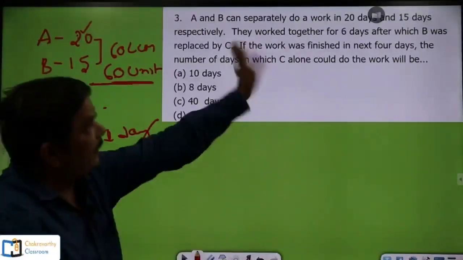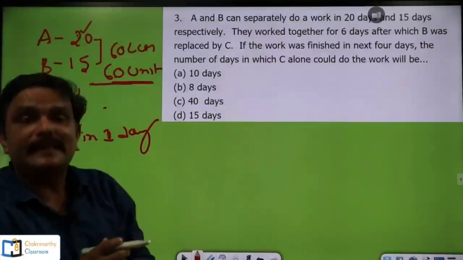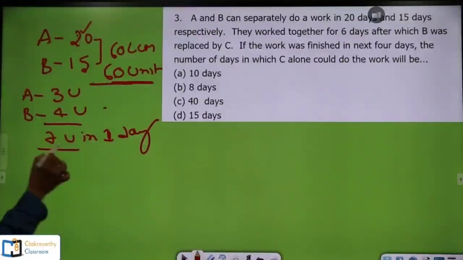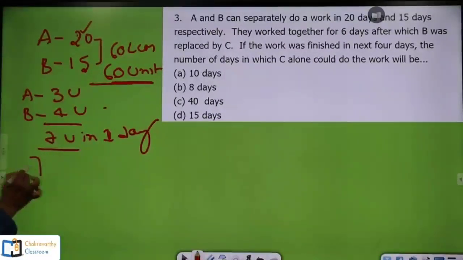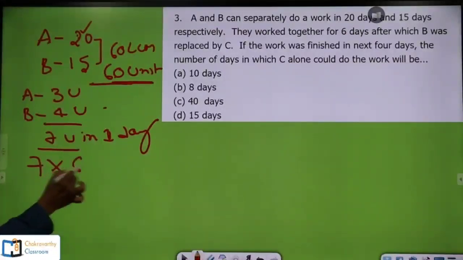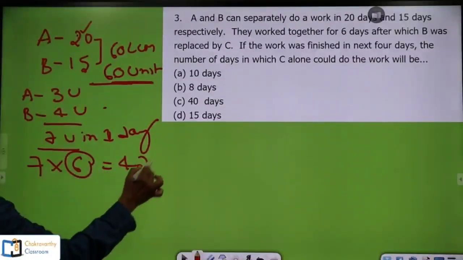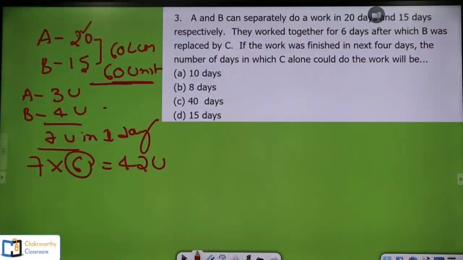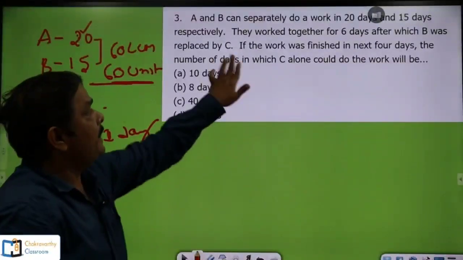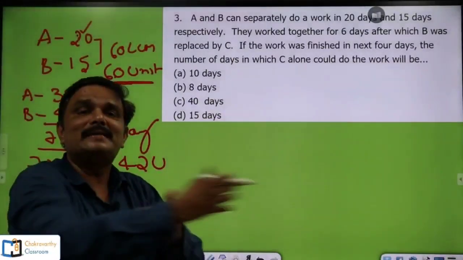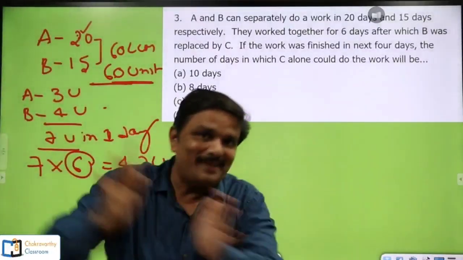Now, they worked at it for 6 days. So in 1 day they can do 7 units of work, and they work for 6 days. So here clearly 42 units of work is completed out of 60. Now, what happens? B is replaced by C. B quit the work.